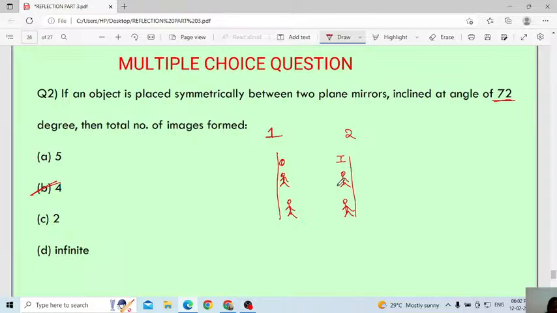In your home, if you have 2 plane mirrors, keep one pencil in front of the two symmetrical mirrors, then observe how many images you will get. 4. Why 4? Because this is the object for this one image, then this image will act as an object. Then one more image will form, then again this one will get reflected. You will get 4. Practically you have to do this, then only will you come to know.